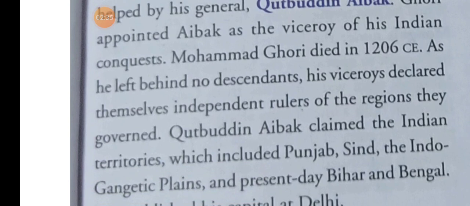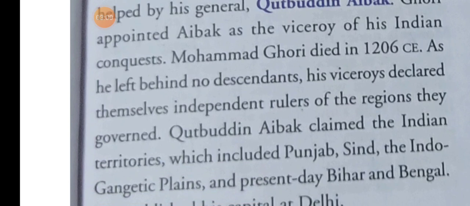He did not leave any descendant. A descendant means a person who belonged to his family. After his death, not a single person from his family was there. So he did not leave any descendant.